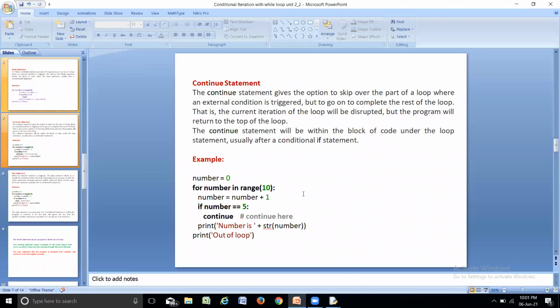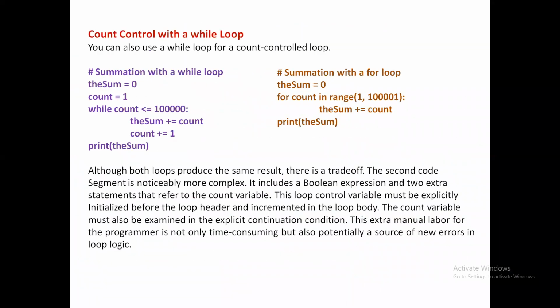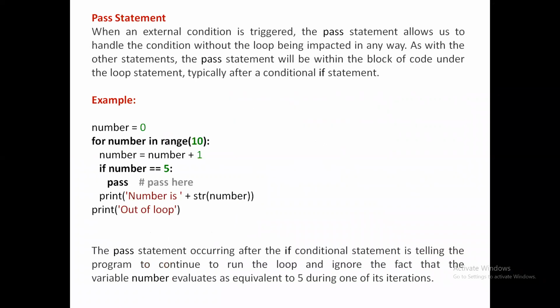So let's move on to the remaining control statements. So we saw two control statements, break and continue. Now it is the pass statement. Okay.